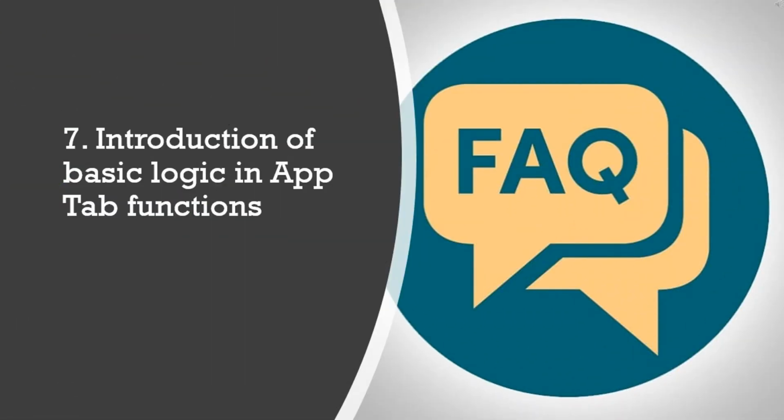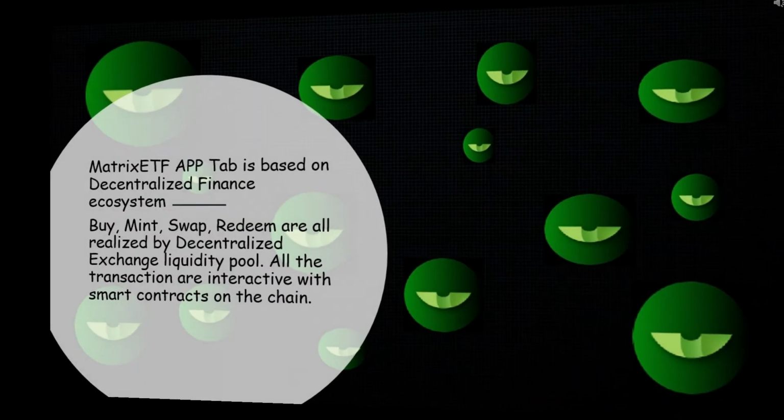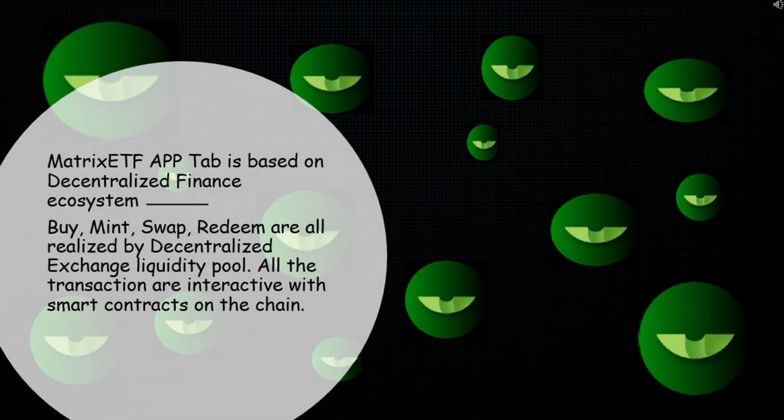Introduction of basic logic in MatrixETF functions. MatrixETF is based on the decentralized finance ecosystem. Buy, mint, swap, redeem are all realized by a decentralized exchange liquidity pool. All the transactions interact with smart contracts on the chain.